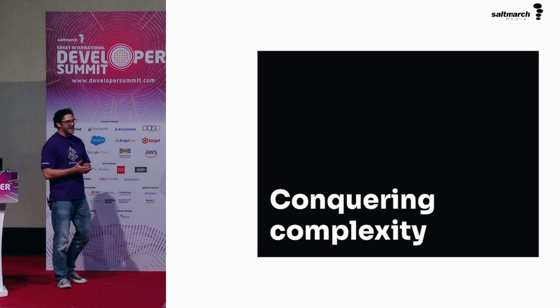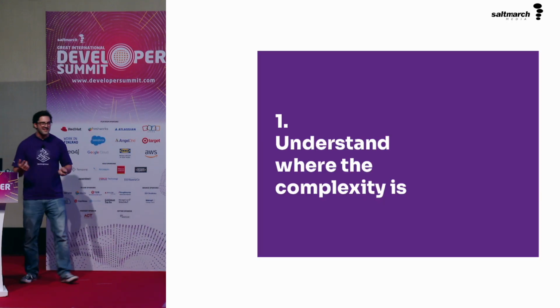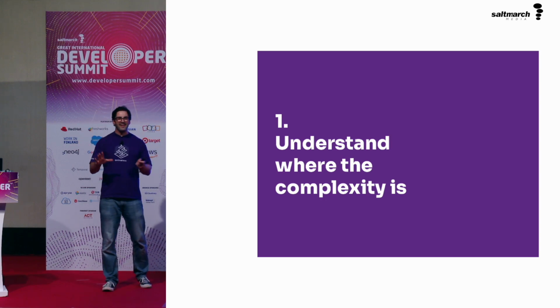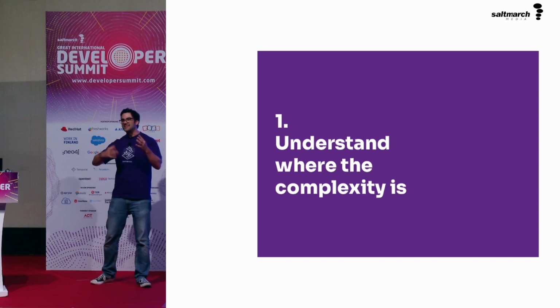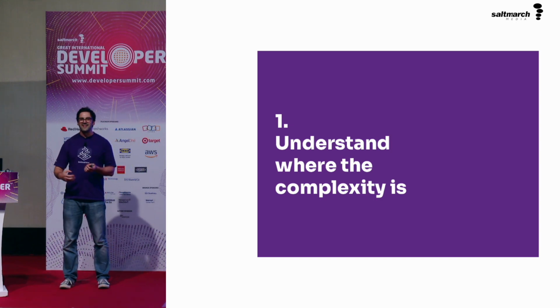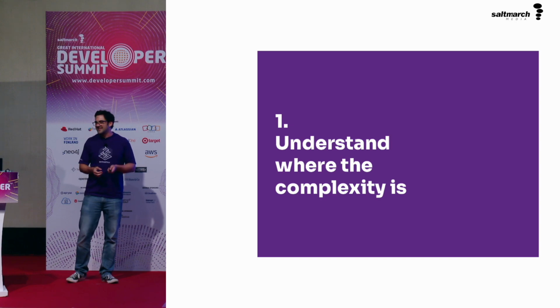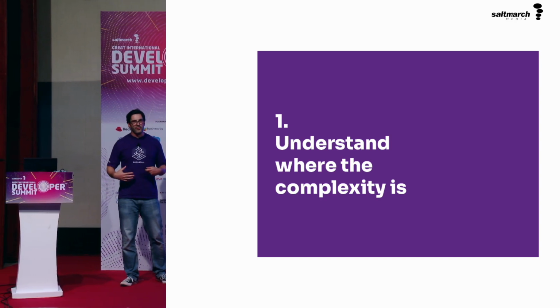When we want to conquer this complexity, we can find out about it in a few steps. First part is we have to understand where that complexity is. Now, I've shared with you this idea of cognitive complexity, a score that we can apply to functions to see what a sort of industry-specific score can tell us about that. But we actually need to understand where that complexity is within our own projects.